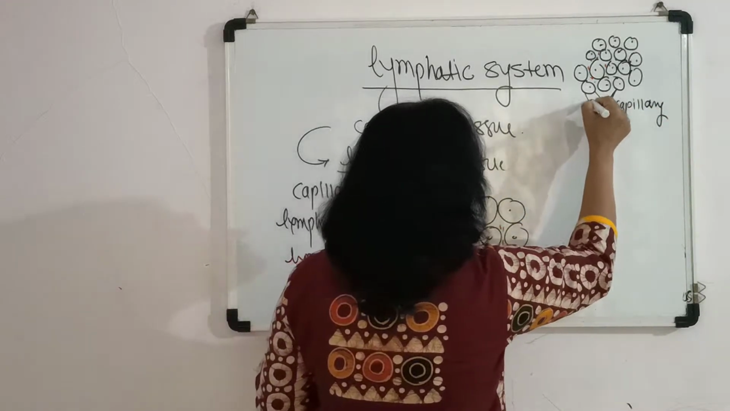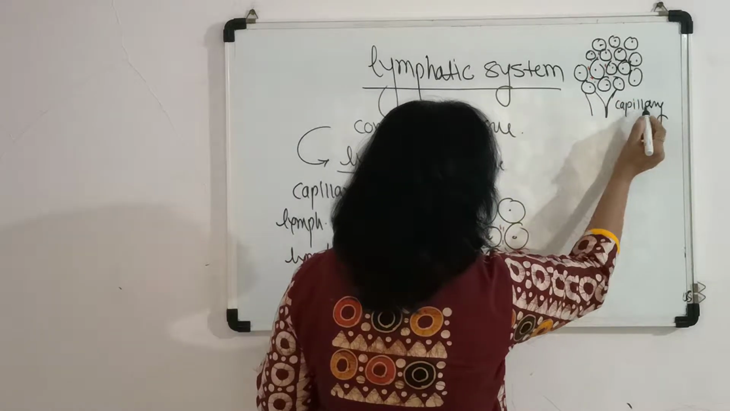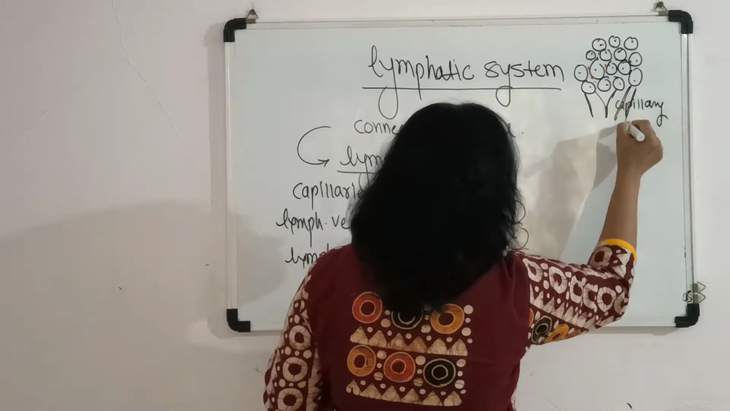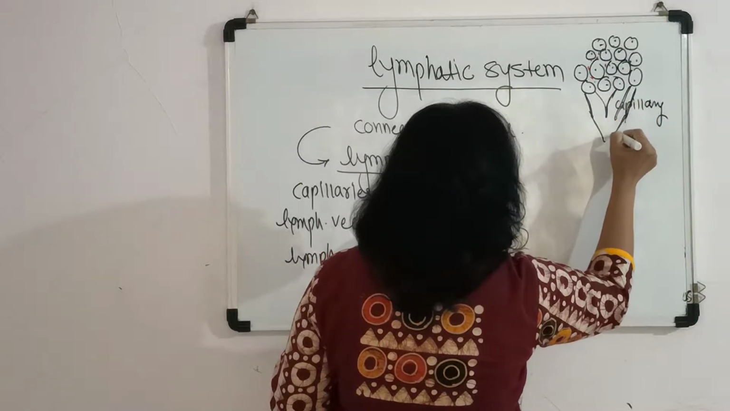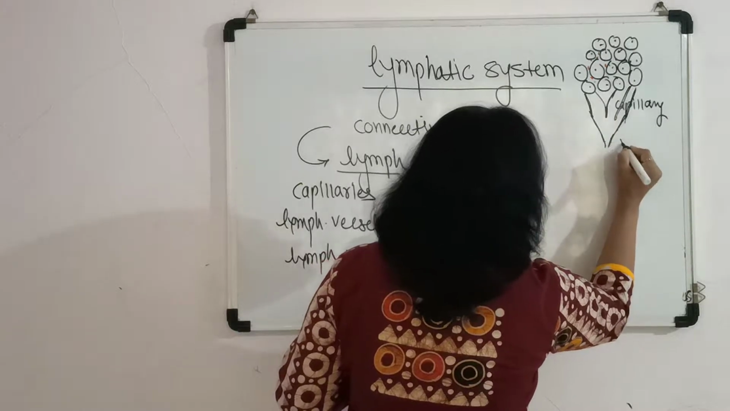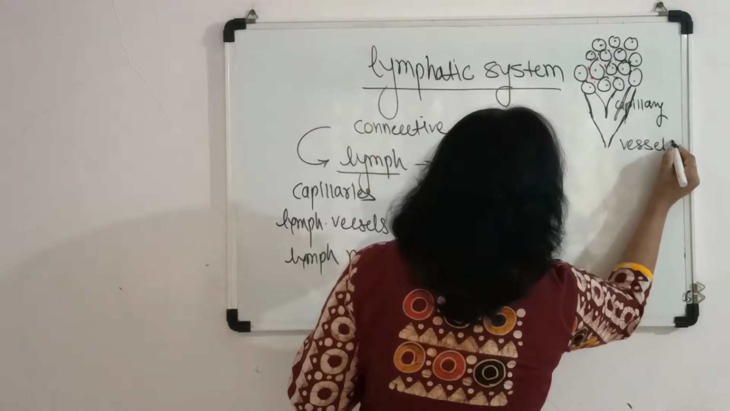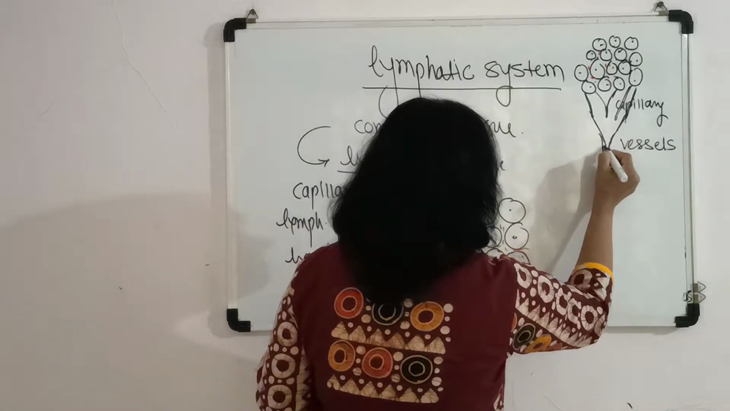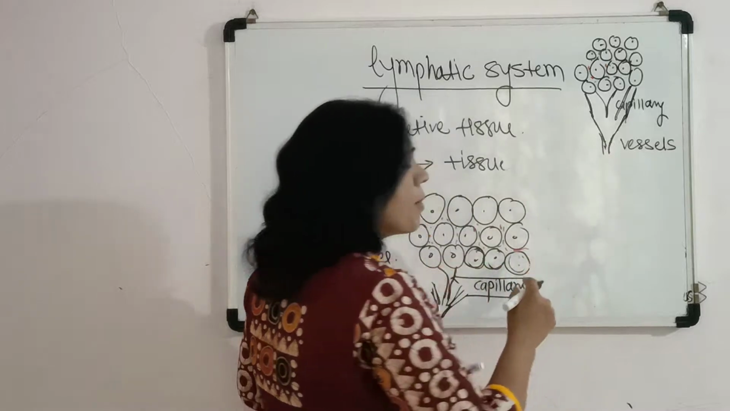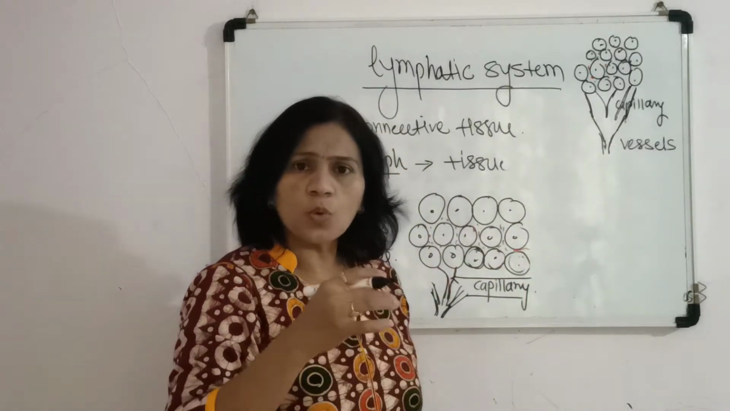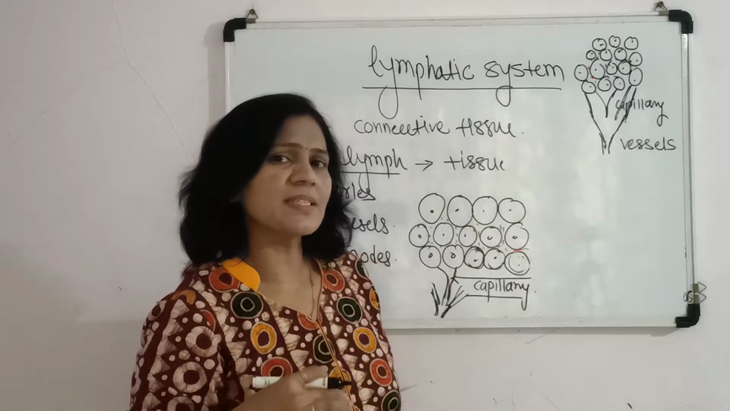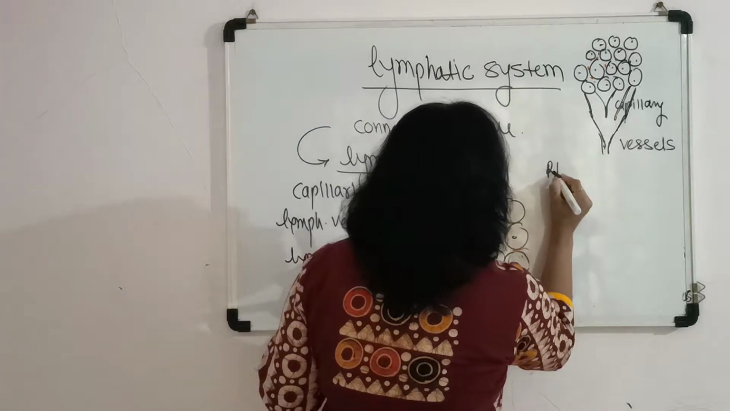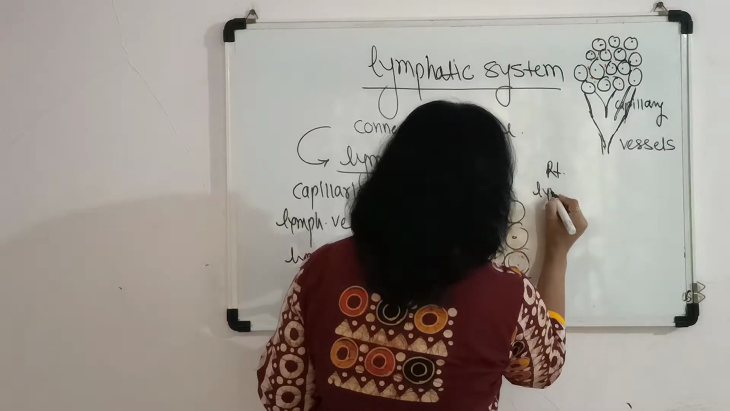Then there are multiple lymphatic capillaries, one lymphatic capillary, another lymphatic capillary, and many such capillaries finally unite to form the vessel. So the second important part is the vessels. From the vessels, the two main ducts are formed, and these ducts are called the right lymphatic duct